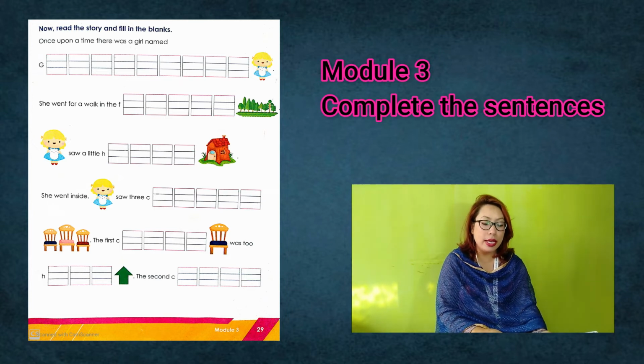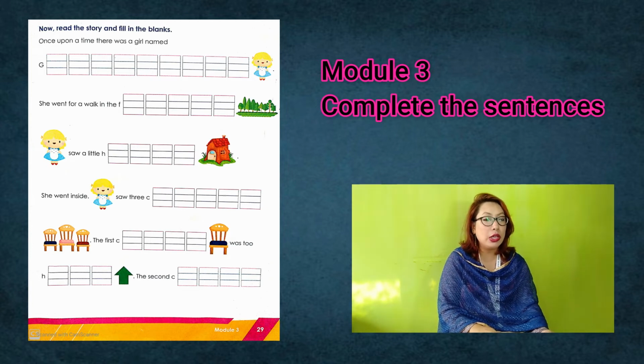Once upon a time, there was a little girl named dash. They have given a dash, but I've already told you what it would be. There's a picture given there. What's the name of the girl? Goldilocks, right? So please write Goldilocks there. G has already been given there. So please write down the spelling of Goldilocks. From the textbook you can see and complete, right?